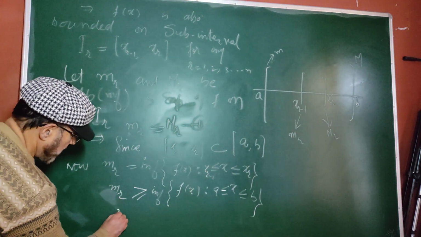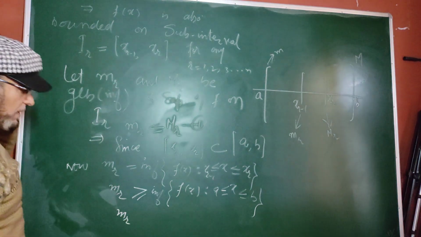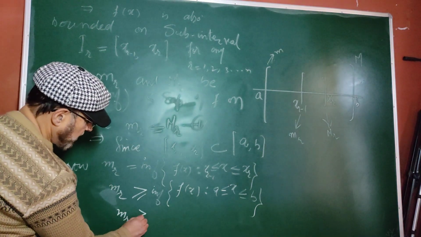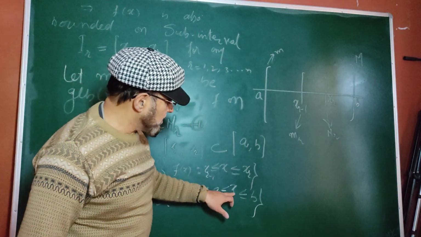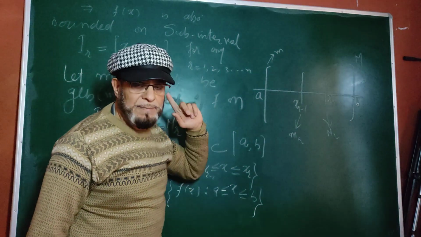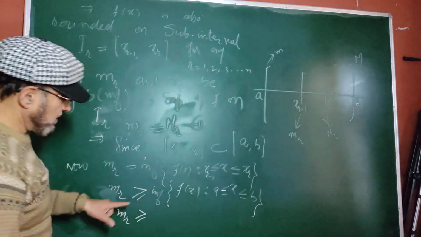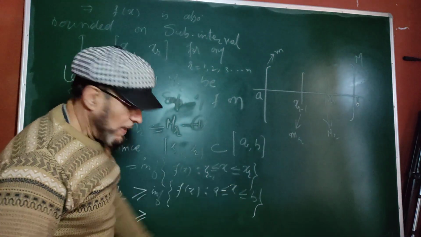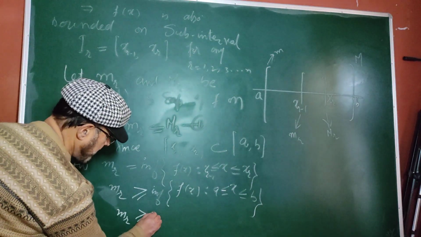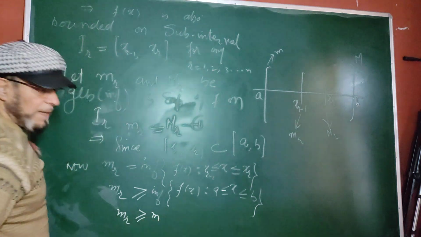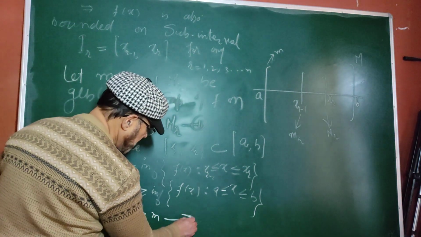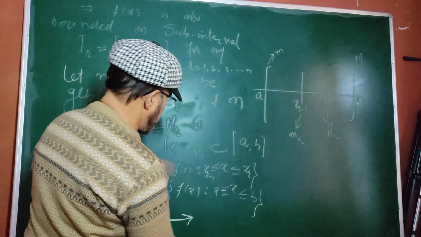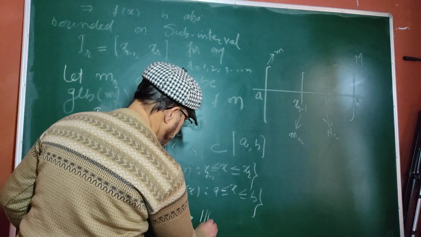So our mr is greater or equal to the infimum of f(x) such that a is less or equal to x, less or equal to b. That is the hypothesis. The infimum of f(x) on this whole interval is given by this M. Let this be equation number third.